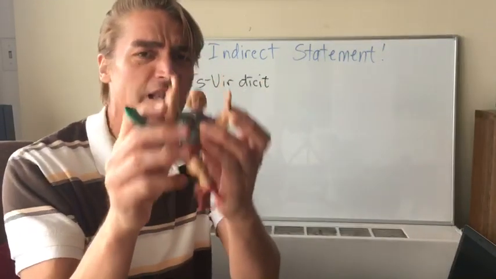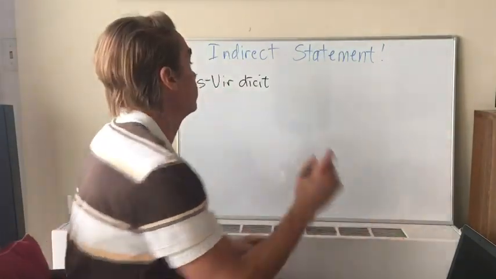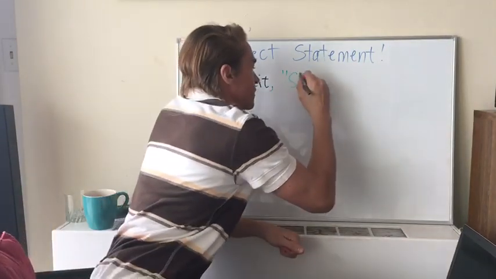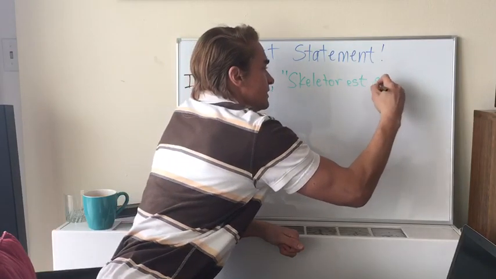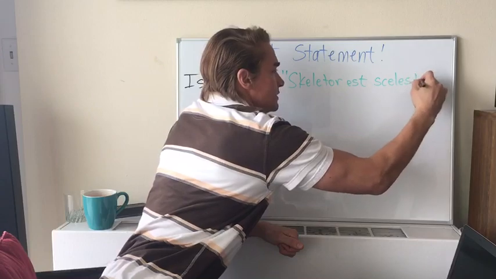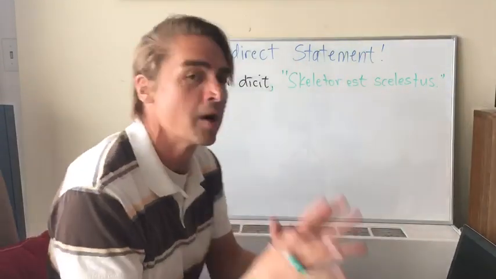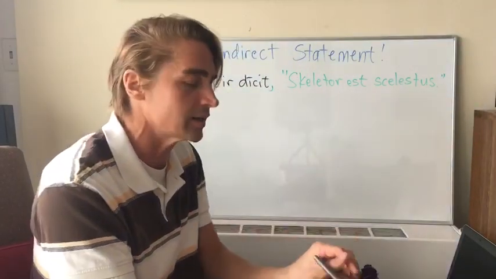Skeletor est skelestos. Sum Skelestos. All right, we put that in quotation marks, right? Like, Skeletor est skelestos. That's called a direct statement. We're directly quoting him.